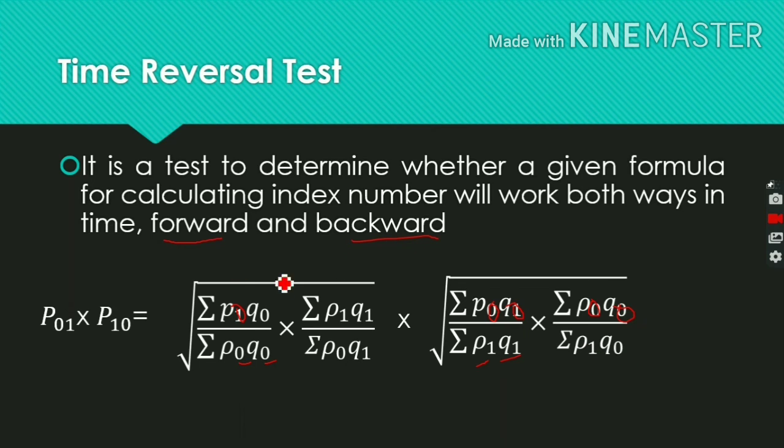So in the TRT test, we need to substitute base year and current year values into current year and base year values. So finally P01 into P10 should equal 1. If the given index number satisfies these conditions, the final answer we will get is 1. That is called the time reversal test.